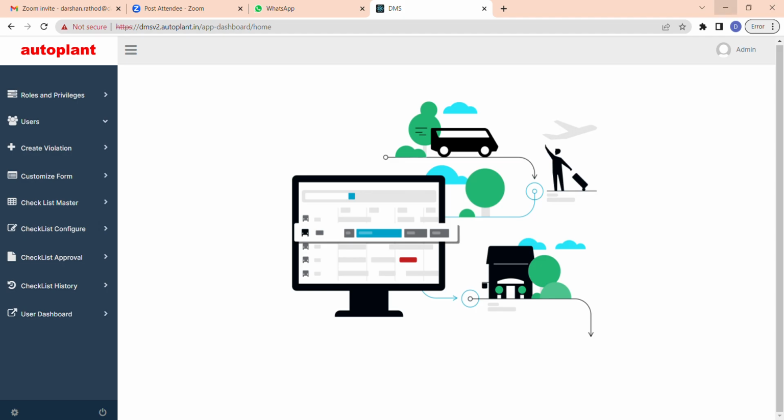Hi guys, my name is Darshan Rathod, and I would like to explain to you about our DMS software, that is, driver management system.